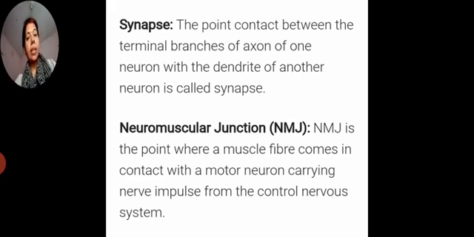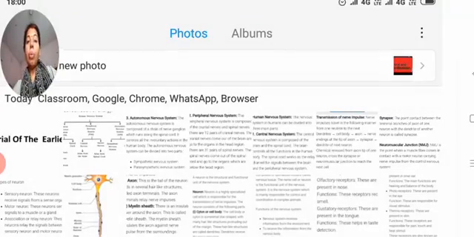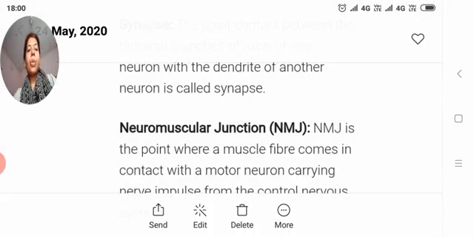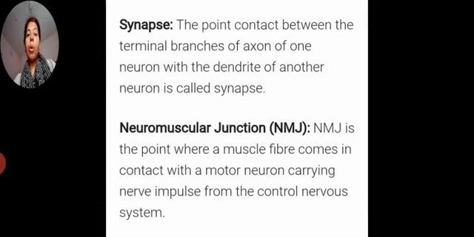Already I said this nerve cell is long, elongated and branched. Why is it long, elongated and branched? Because it has to receive the information, the impulse, and pass it to the various parts of our body. That's why it is long and elongated, forming a chain-like structure.